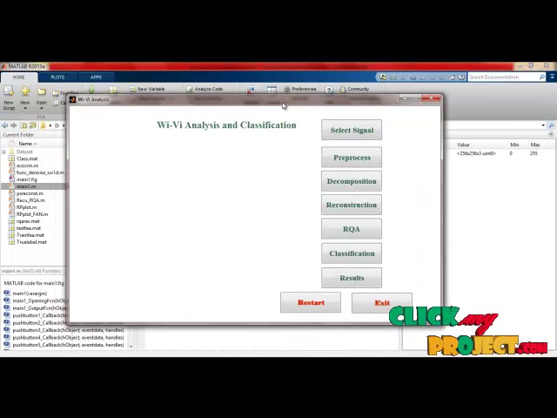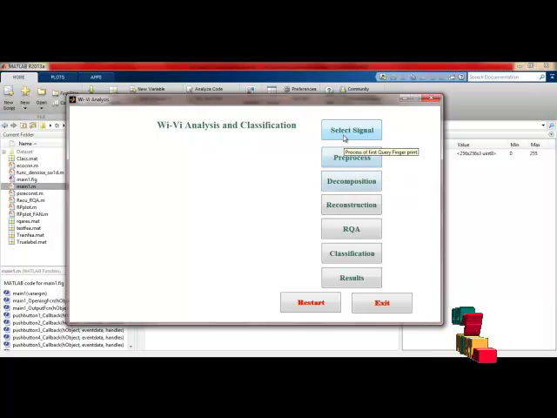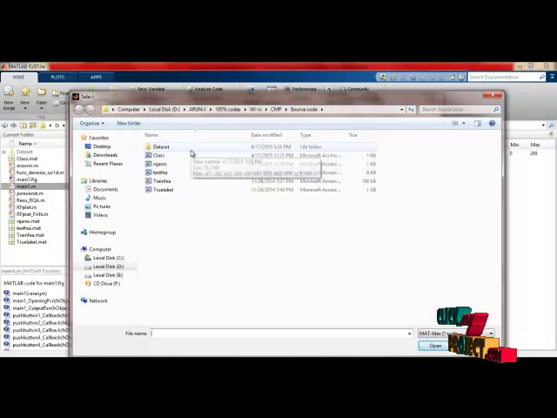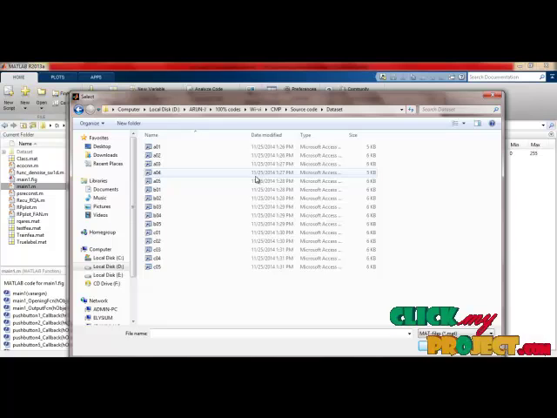So this is the main panel of our process. All these are called push buttons. For every push button we have the corresponding code in the back end. While you go near a push button, it will show a tooltip, describing what the push button does for this process. You can see the tooltip in the yellow color box. Initially I am going to select the signal. The tooltip says select the signal. From the data sets, I have selected a signal here.